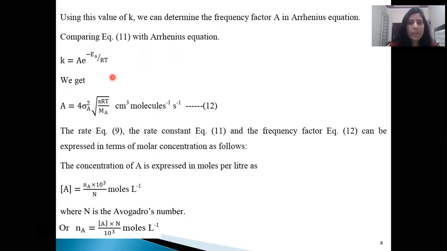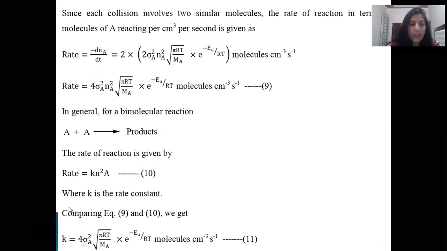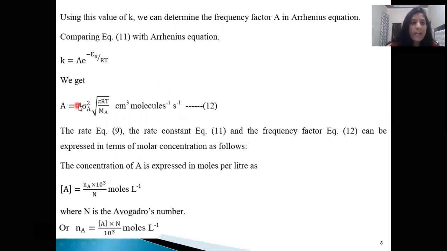So for determination of A in the Arrhenius equation, we compare this equation with the Arrhenius equation. On comparing, we get A = 4σ²_A √(πRT/M_A) centimeter cube per molecule per second. On comparing the Arrhenius equation with equation 11, the left hand sides are equal, and on the right hand side of both equations we have e^(−Ea/RT). So these both get cancelled by each other, and we get this relation.